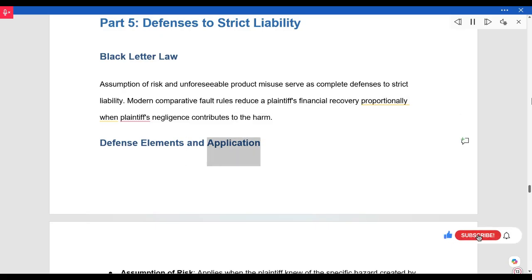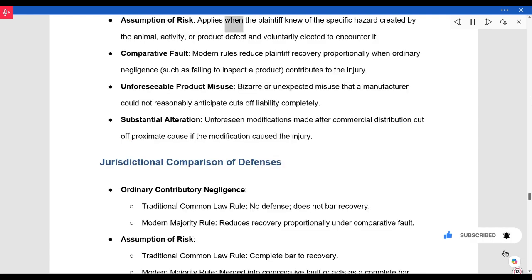Defense elements and application. Assumption of risk applies when the plaintiff knew of the specific hazard created by the animal, activity, or product defect and voluntarily elected to encounter it. Comparative fault. Modern rules reduce plaintiff recovery proportionally when ordinary negligence, such as failing to inspect a product, contributes to the injury. Unforeseeable product misuse. Bizarre or unexpected misuse that a manufacturer could not reasonably anticipate cuts off liability completely. Substantial alteration. Unforeseen modifications made after commercial distribution cut off proximate cause if the modification caused the injury.